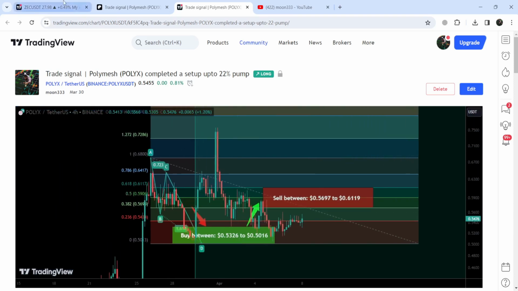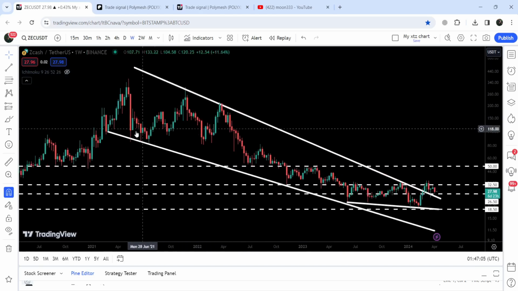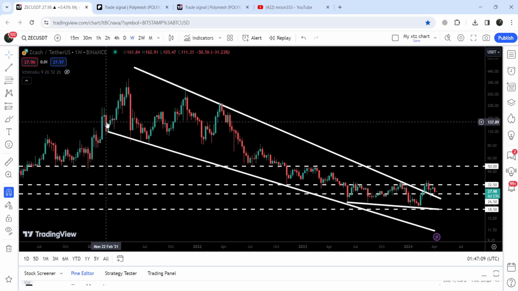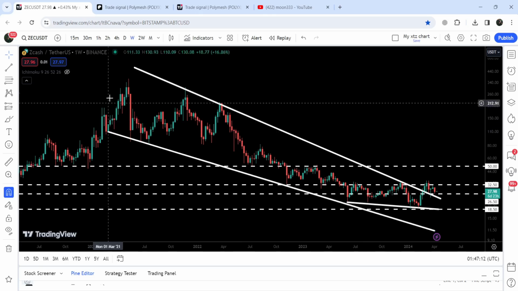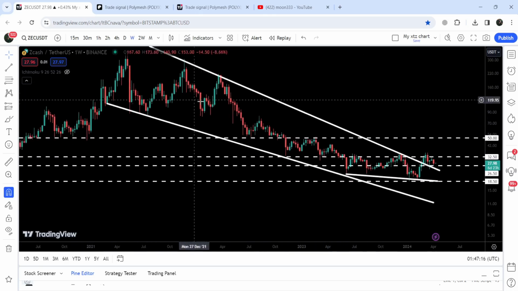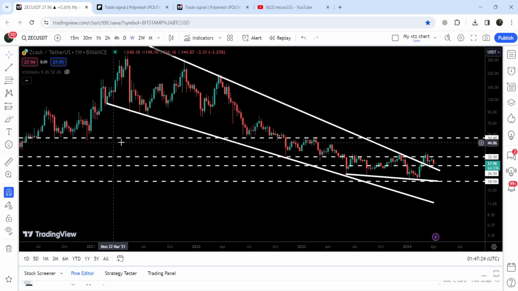Now let me take you to the live chart of Zcash. And this is the 7 days time frame chart, and you can see that since after the month of March 2021, in fact, from Feb 2021, when we found the support here, it was moving inside this very huge falling wedge pattern. And while moving to the downside, in the month of October 2022, we lost a quite long-term support of $50.